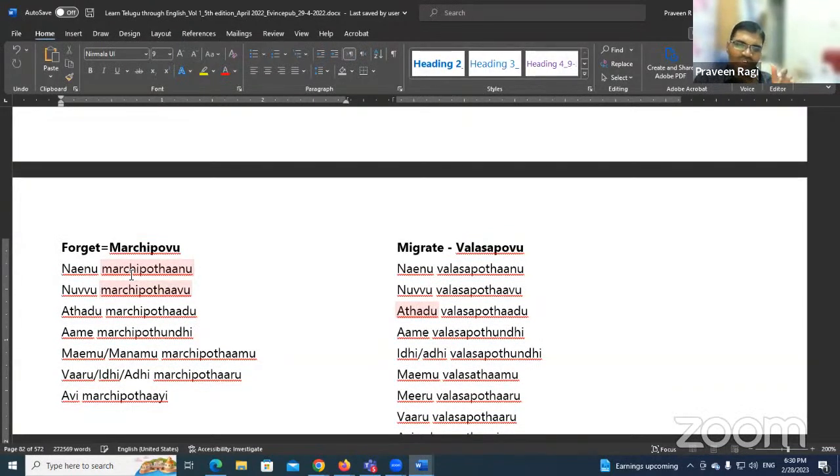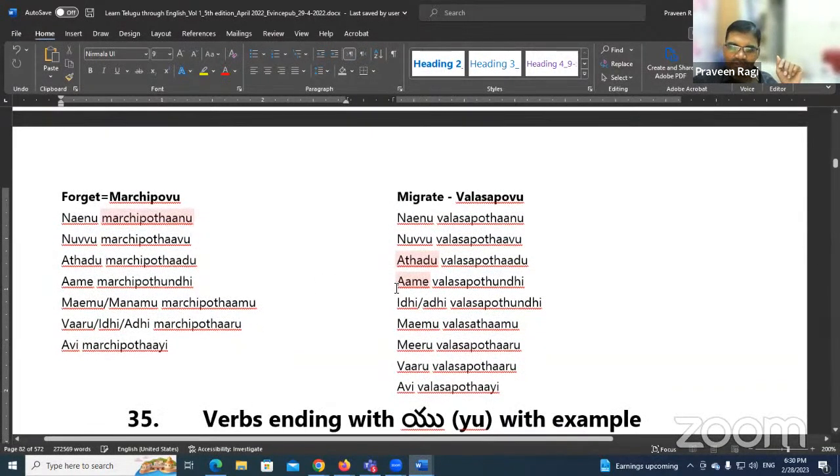So if you make your own sentences using the other verbs, it will be easy for you. For other verbs, you can practice, andi. I did not make a list of other verbs which are ending with po, but there are very few verbs. In future, if you come across any verbs, you can apply the same pattern, andi.